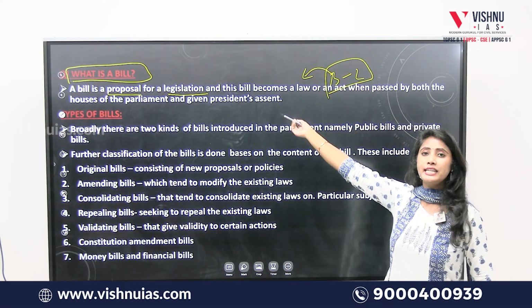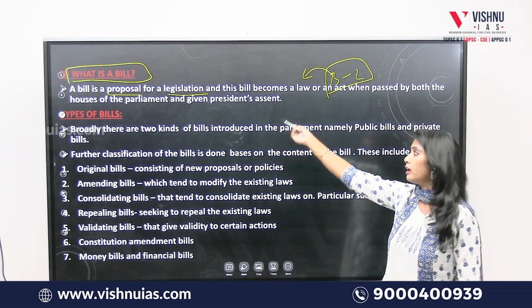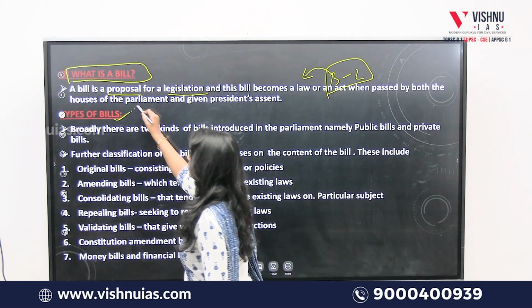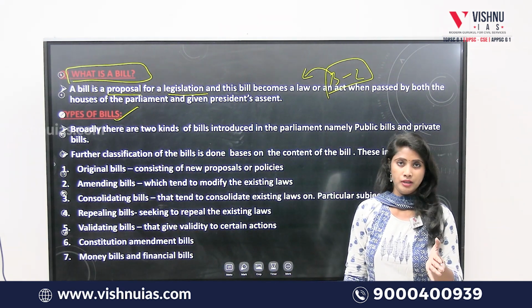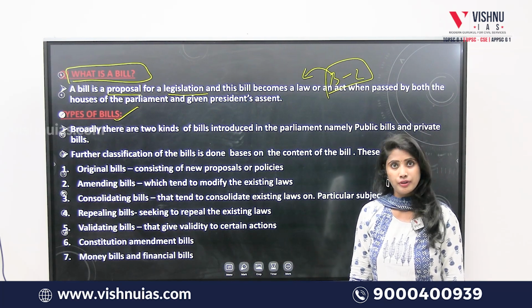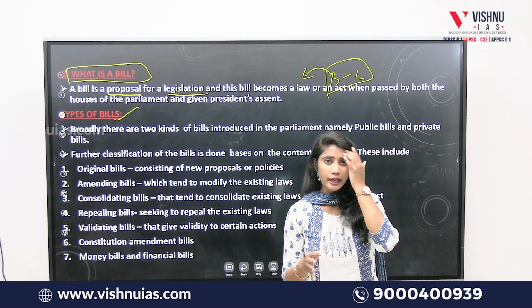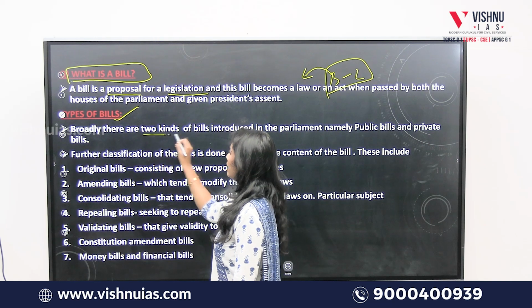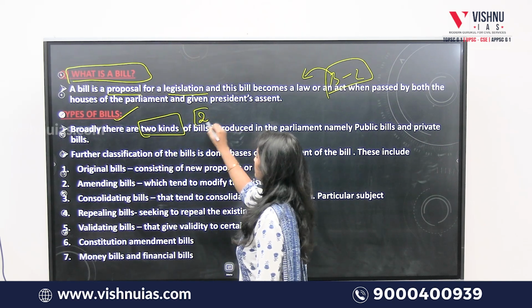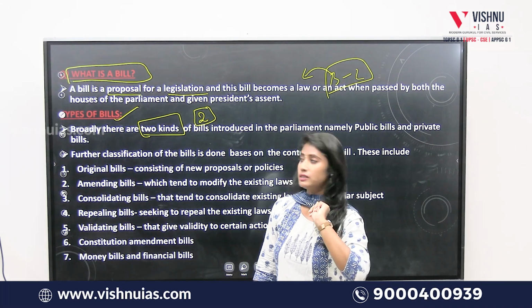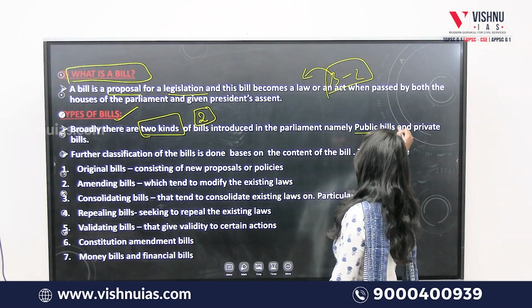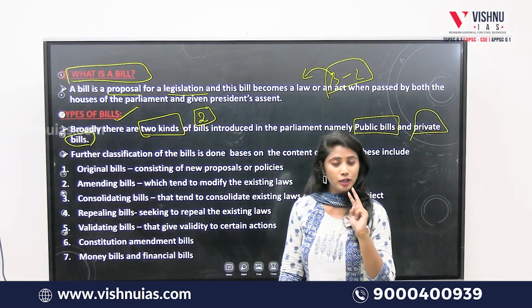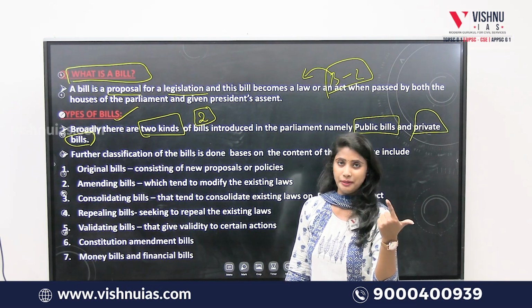Then that particular bill becomes a law. So during the initial stages of its introduction, this proposal is called a bill. Clear? Good. Now, there are different types of bills that are introduced in the Parliament. Based on their functions and content, bills are divided into different types. Let's see what those are. Broadly, there are two kinds of bills. Remember this. What are those? Public bills and private bills.